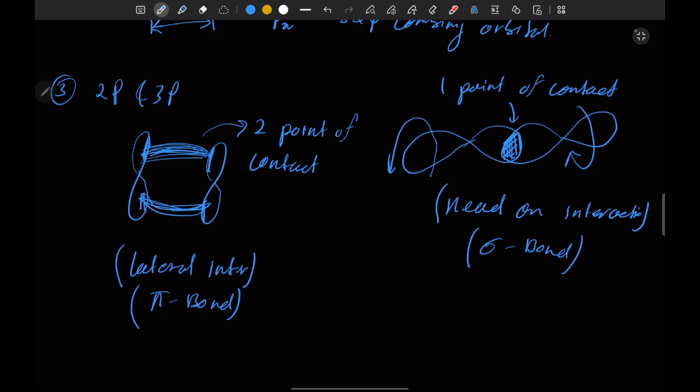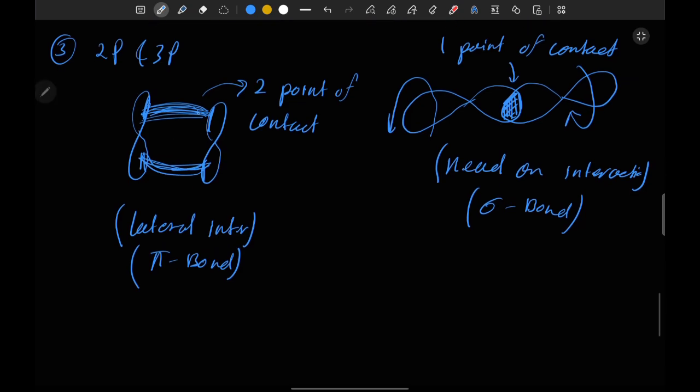Now, the next very important thing is that these two orbitals must be in the same plane and same axis. Like if we talk about this one, this is the nuclear axis of the p orbital. So these axes must be of the same kind. Like if it is a py, then this orbital must be of the same kind. Okay, I will explain why. And this is the nuclear axis of the first loop, and this is the nuclear axis of the second loop.